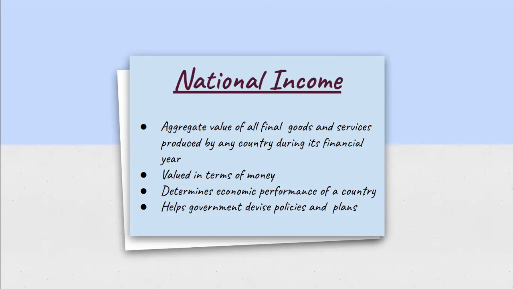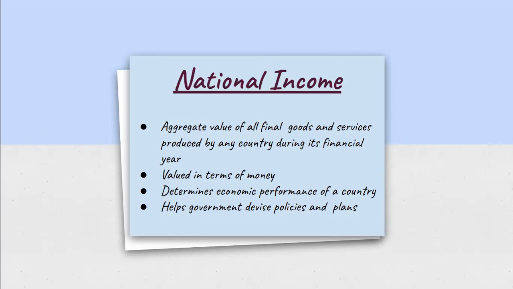But when the same milk is used for making other dairy products or any other different product, it becomes an intermediate good. And in that case, the final product which is made, maybe butter, ghee, or something else, becomes the final good. So, whenever we calculate national income, we'll consider only the final goods and services. We will not consider intermediate goods.